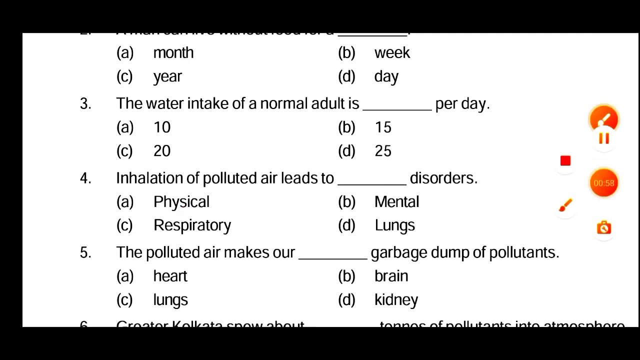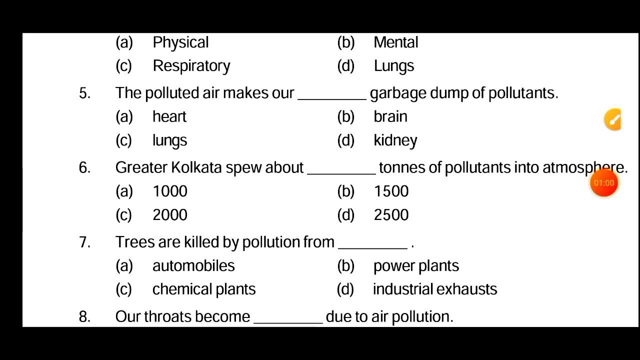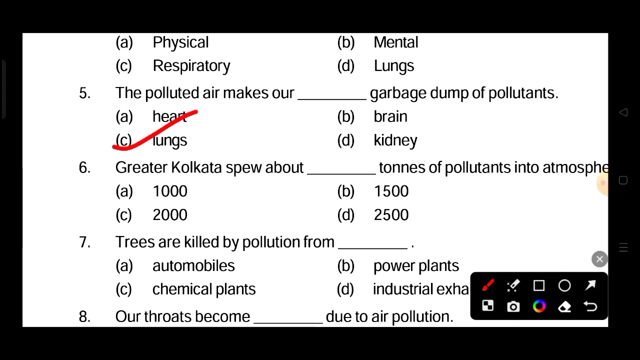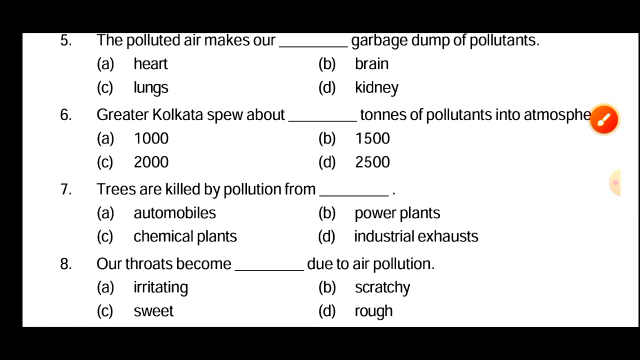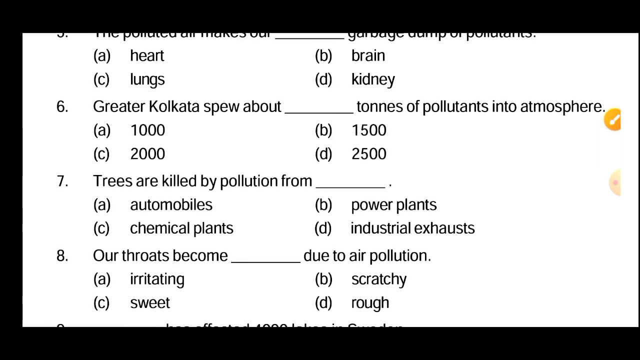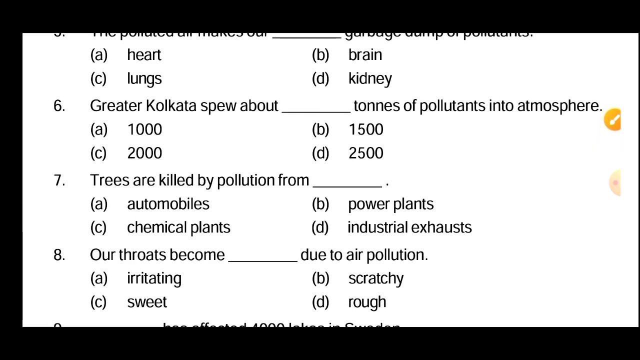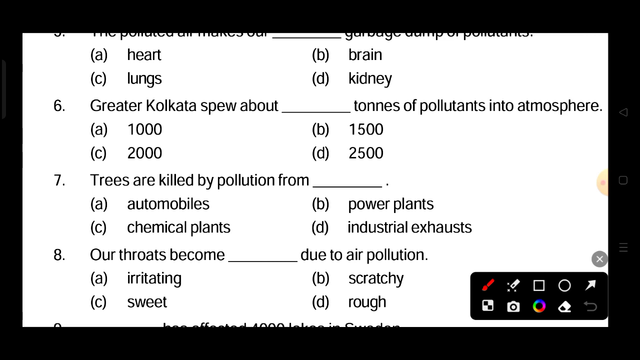Next question. Question number 5. The polluted air makes our dex garbage dump of pollutant. The right answer is lungs. Next question. Greater Kolkata spews about dex tons of pollutant into atmosphere. So the right answer is option number B.